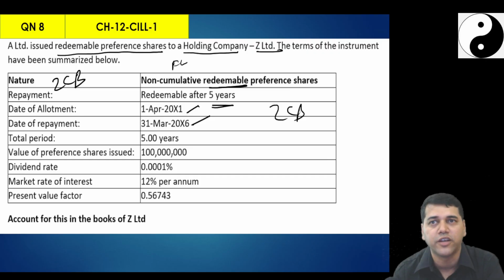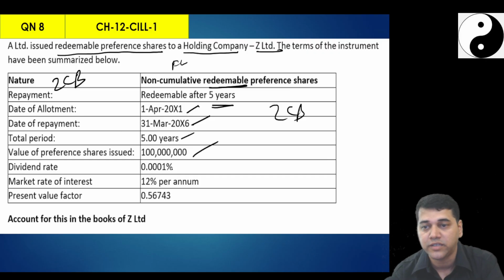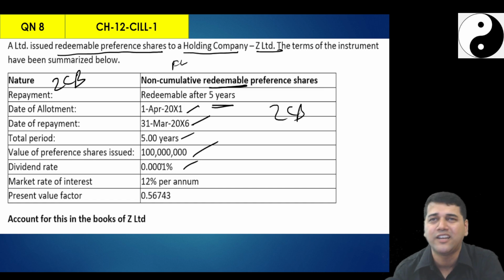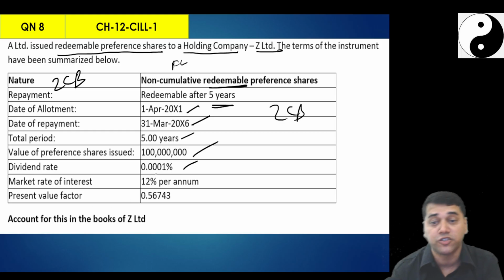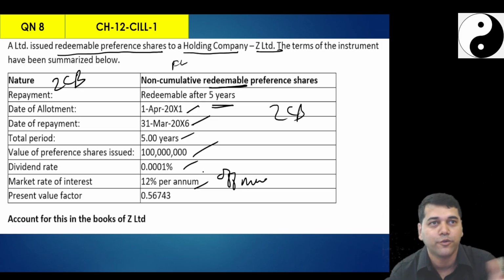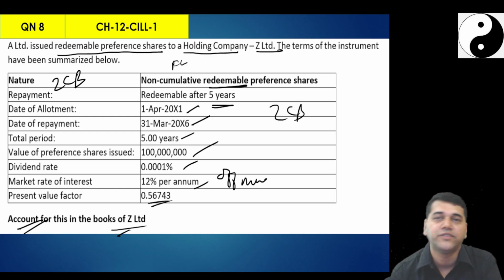First question, security deposit. Total period 5 years, value of the preference shares is 10 crores, dividend is 0.001%, 100 rupees, leave it, not material. Market rate of interest is 12%, so this is off market. Others, please tell me, I also want to go and take from that Z Limited. Now, the present value factor is this. Account in the books of Z.